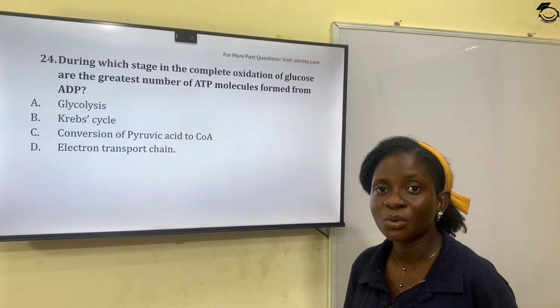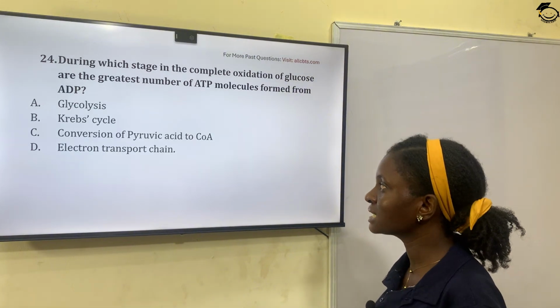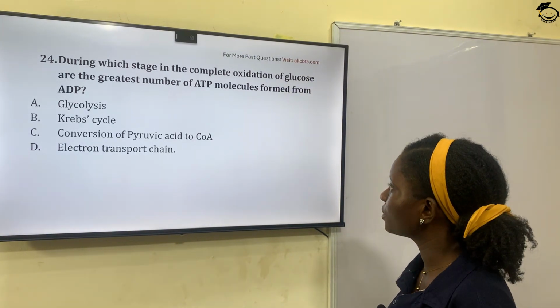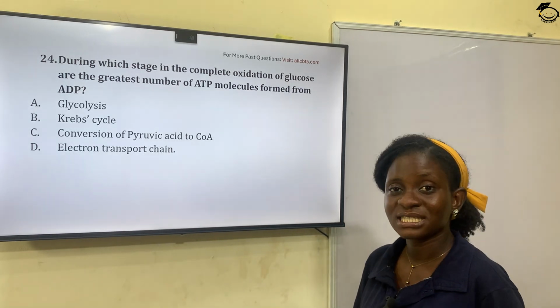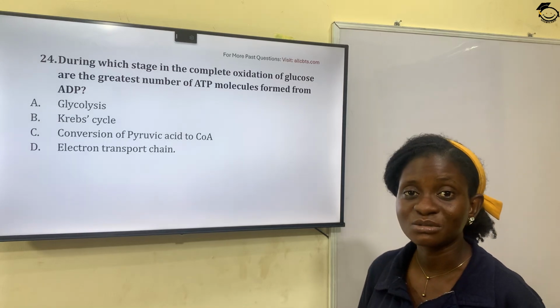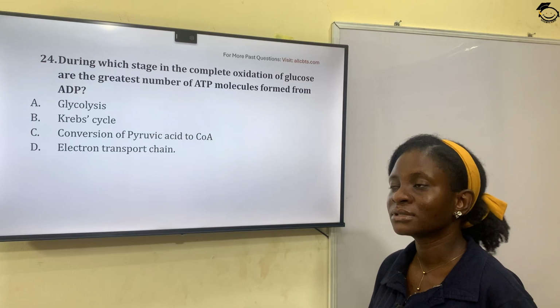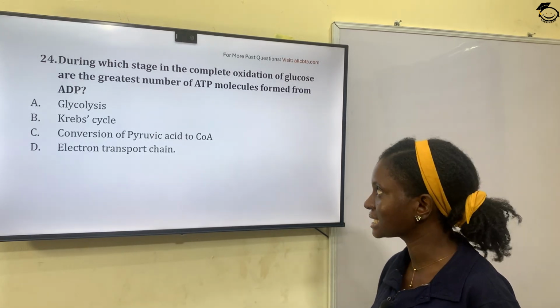B, Krebs cycle, also yields about 2 ATP. C, conversion of pyruvic acid to coenzyme A, there's no energy generated, let's say 0. Option D, electron transport chain, that yields about, let's say, 34 ATP.